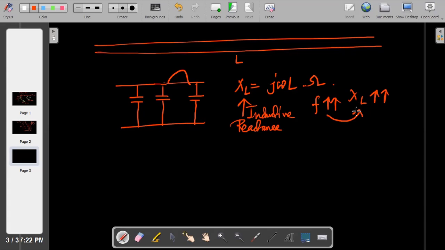Resistance is not dependent on frequency, but your inductors and capacitors are. Xc also you know, 1 by j omega C. So obviously, if frequency increases, then Xc will decrease. That you know, right? I'm just doing some revision. I think you know all these things.